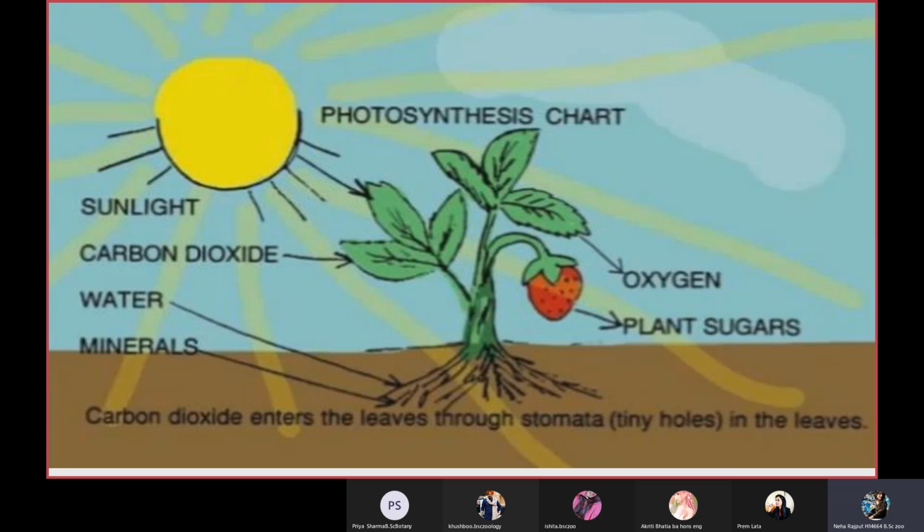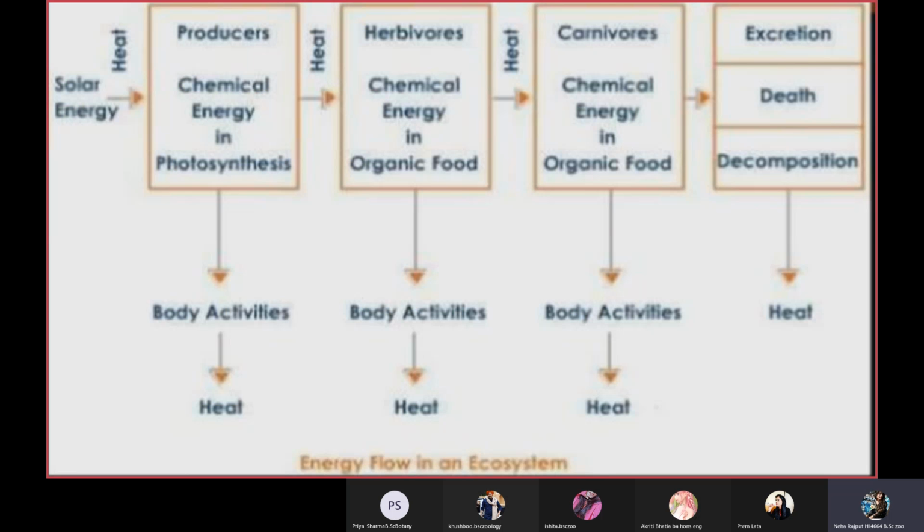This is a pictorial representation of how photosynthesis, how carbon dioxide, and how plants are very important for our ecology or ecological system. And it is just a flow diagram of how the energy is consumed, or why we require energy in different ways.